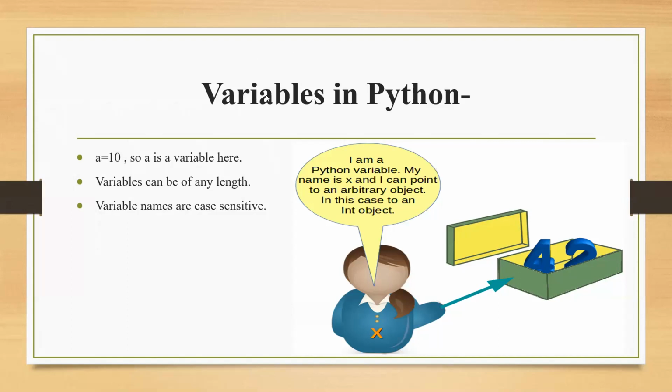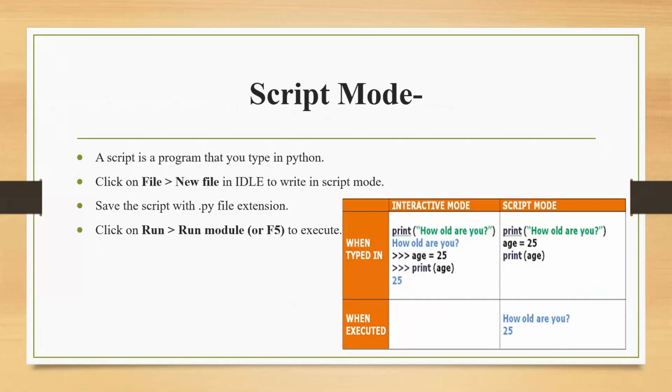Next we have script mode. Script mode is the second mode in which Python will work. Here we can write more lines. How will we do this? We just click on file and then new, and by default a new Notepad window will come in front of us. In the Notepad window we are going to type our code, and I'm going to tell you later what you have to do.